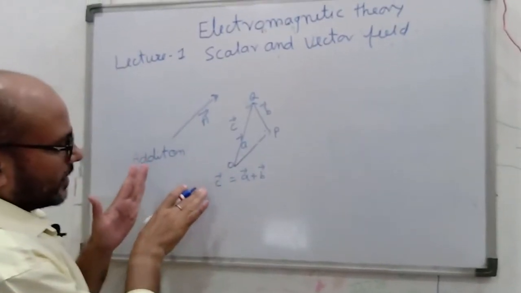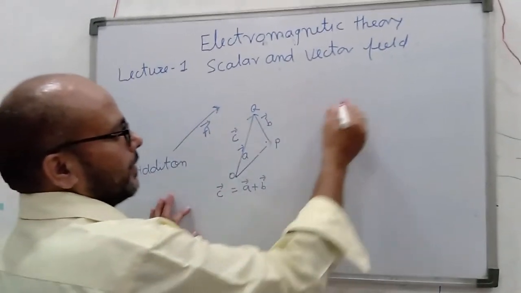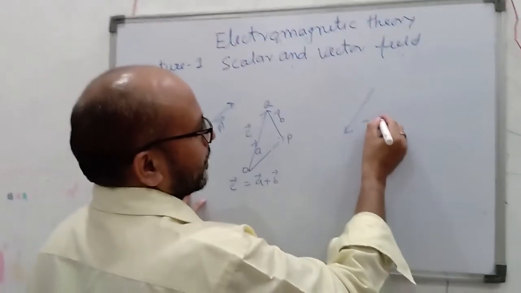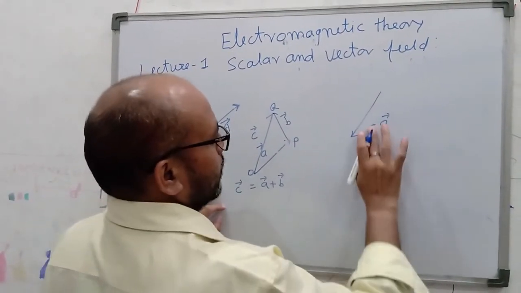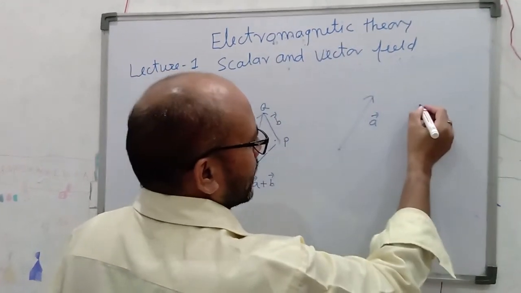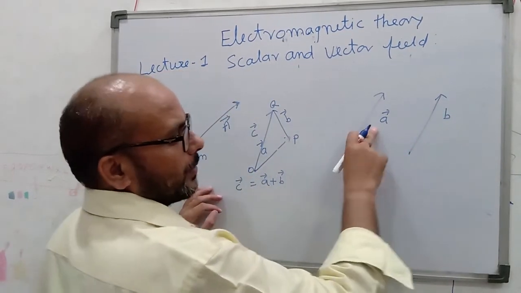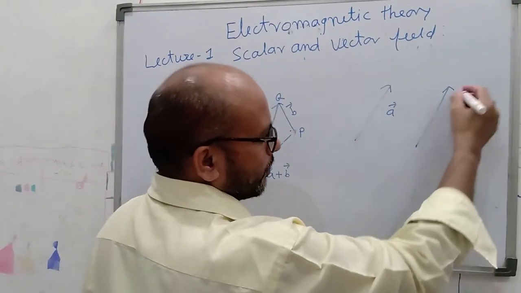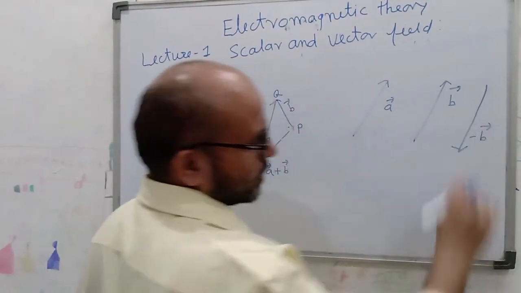And subtraction is very simple. Subtraction means adding the opposite vector, minus B. Suppose A is positive and B is positive, and we want A vector minus B vector. You simply draw the minus B vector with the arrow in the opposite direction.